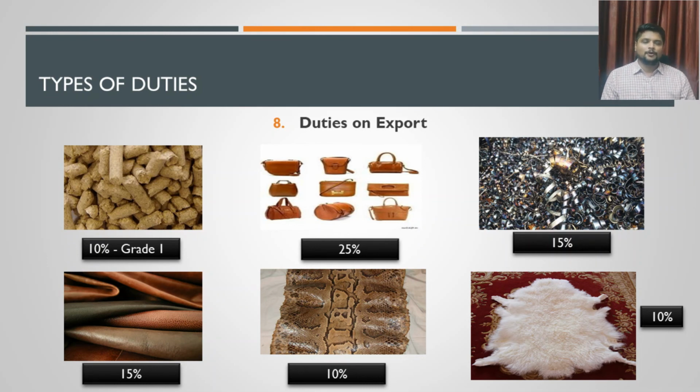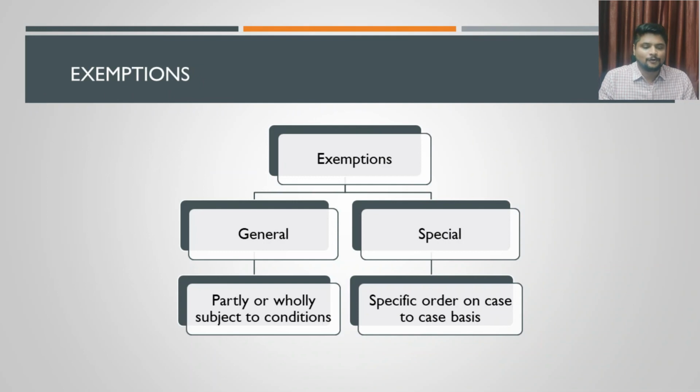If the export product is fur, that is, raw fur which is lamb skin, then 10% export duty has to be paid on that. So on all these 6 items, export duty is chargeable. Then we quickly discuss the exemptions under this customs duty category.